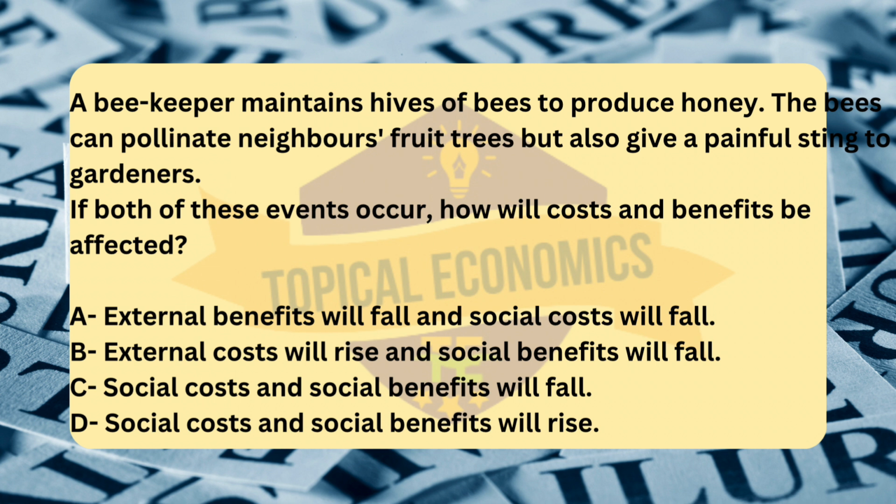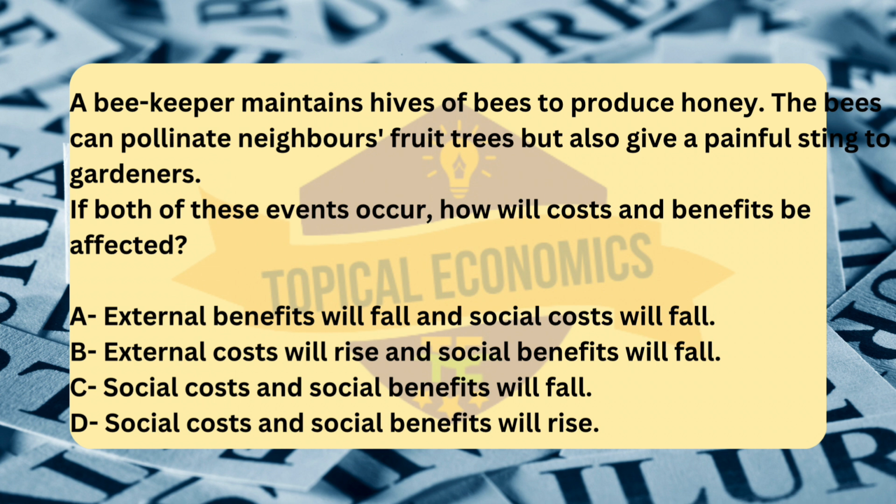Analyzing the other options. Option A, external benefits will fall and social costs will fall. This is incorrect because external benefits, pollination, will not fall. In fact, they will rise as the bees pollinate the fruit trees. Social costs might rise from stings, not fall. Next, option B, external costs will rise and social benefits will fall. This is incorrect because social benefits from pollination will not fall. They are likely to increase as the bees pollinate more fruit trees. External costs from stings will rise, but the benefits do not fall.